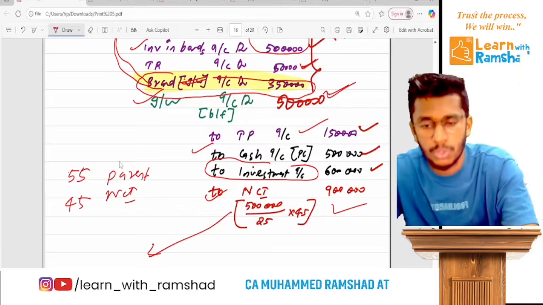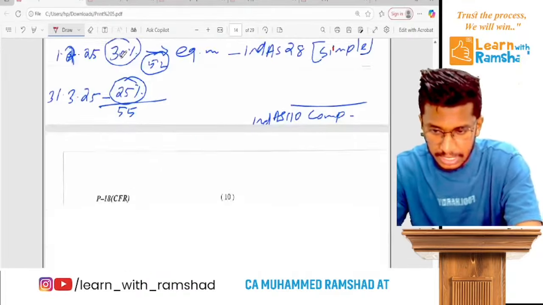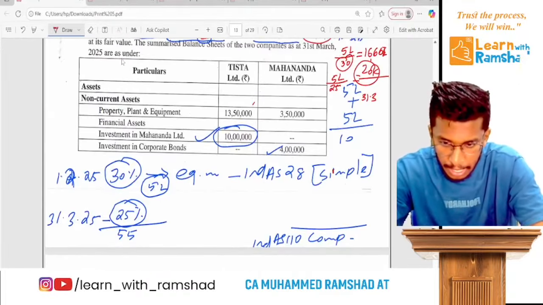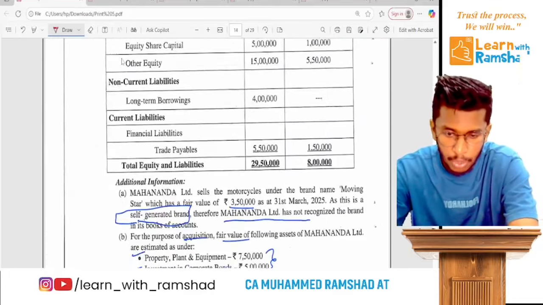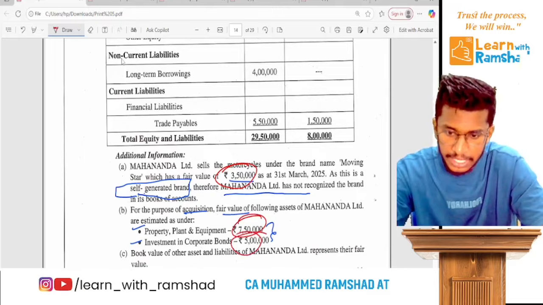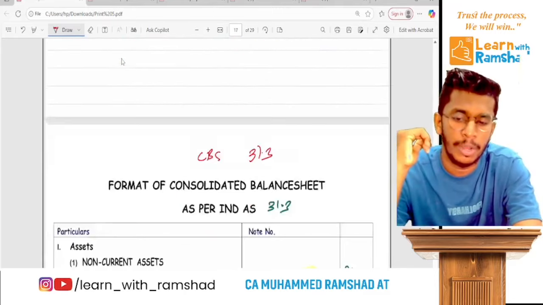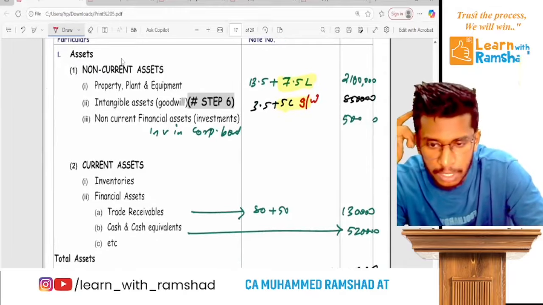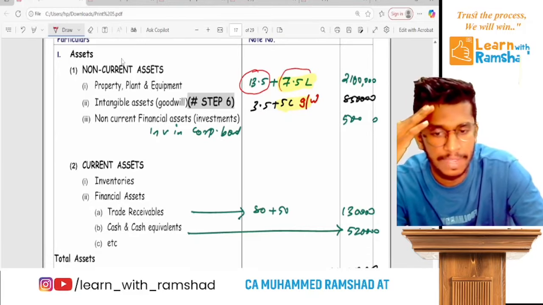So what you have to do is, you take these assets, PPE, plus this is not the amount you have to take. The amount is the fair value you have to take. Sorry, fair value this. So now when you come to balance, our item is 30 lakh 50 plus 7 lakh 50.